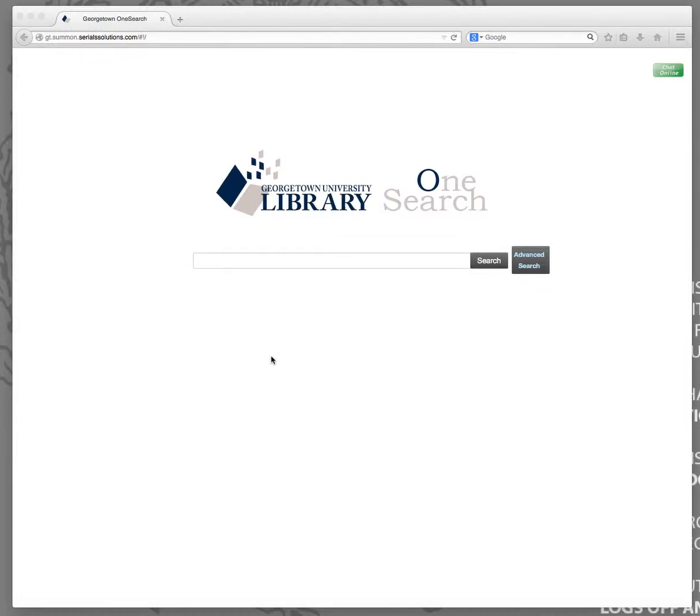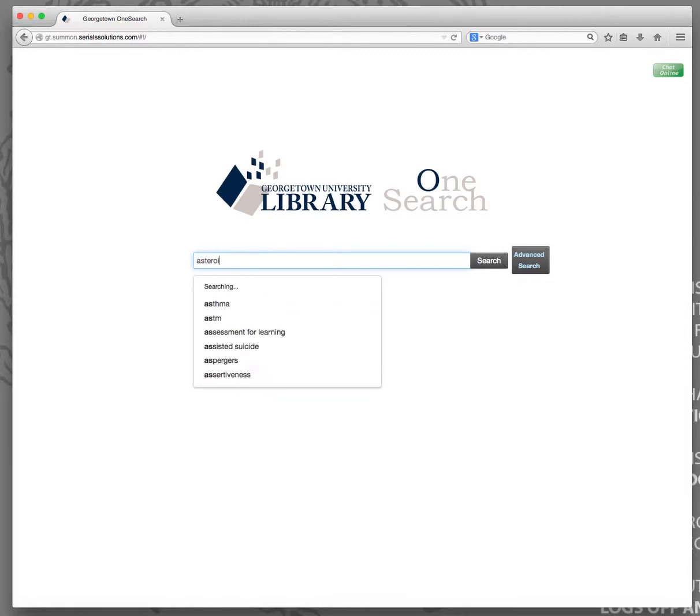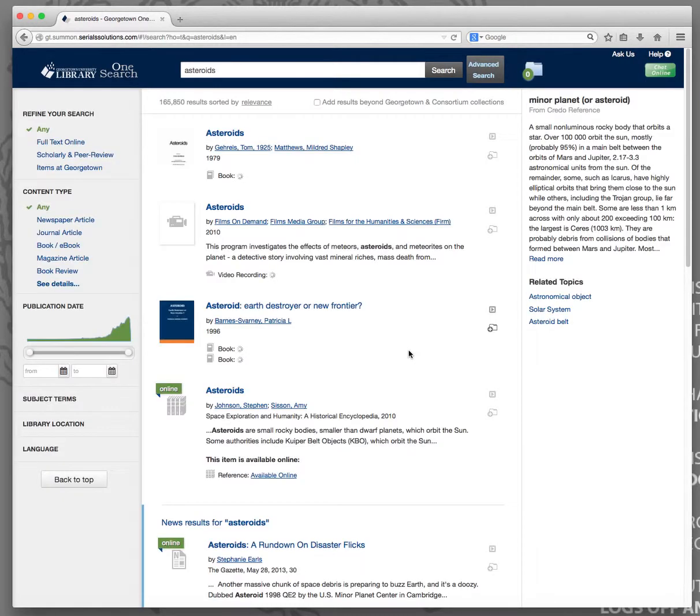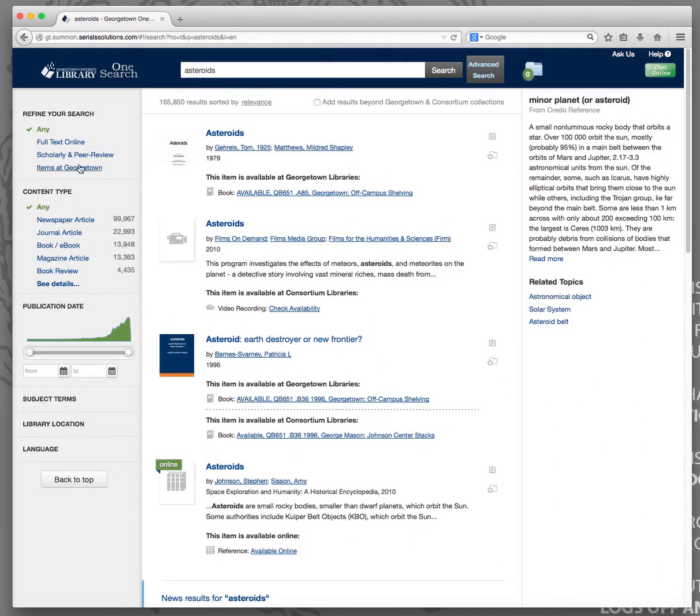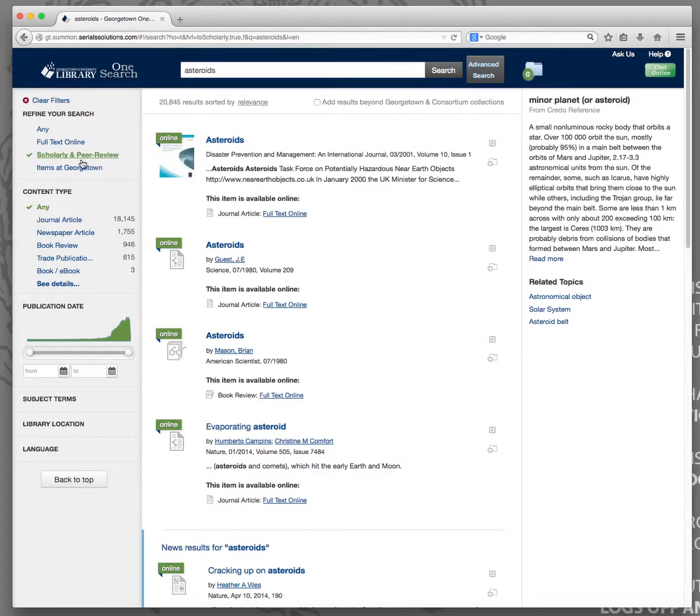All right, in this Summon bug, again, this one is a result of an interplay between the advanced search and the normal Summon search features. So let's say a user performs a search and sets some of the facets here. So let's say they decide they only want to see scholarly and peer-reviewed items.